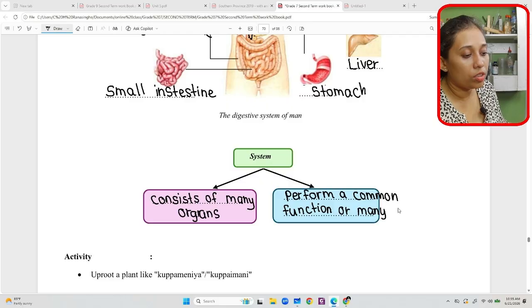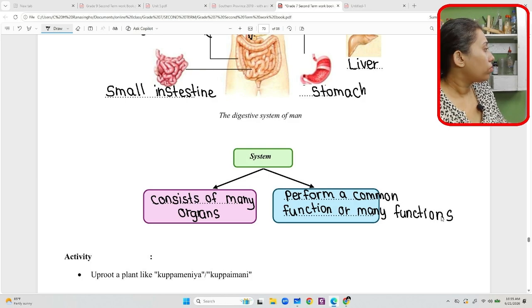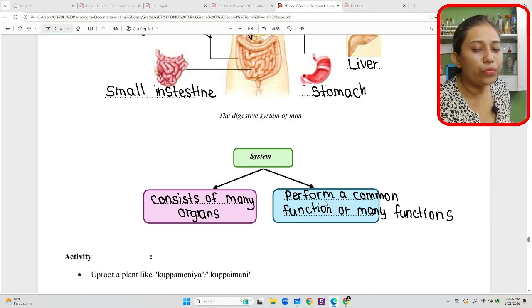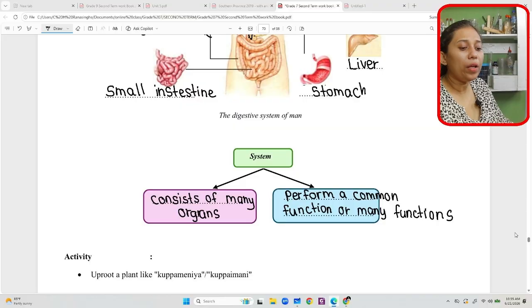What does this mean? Perform a common function or many functions.